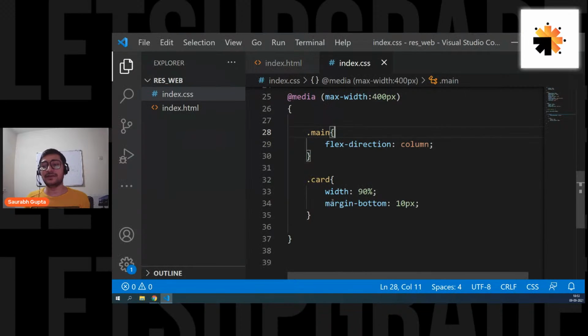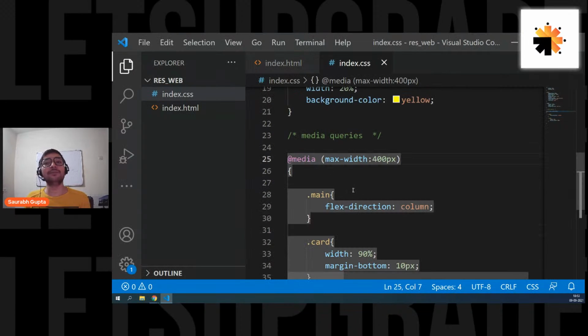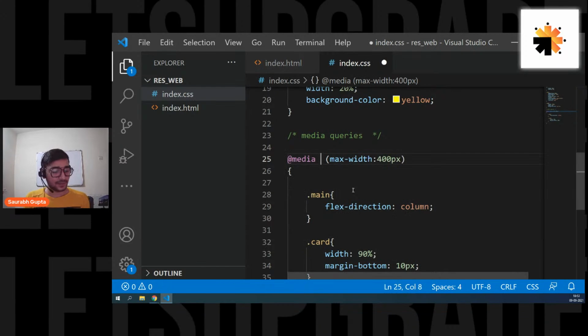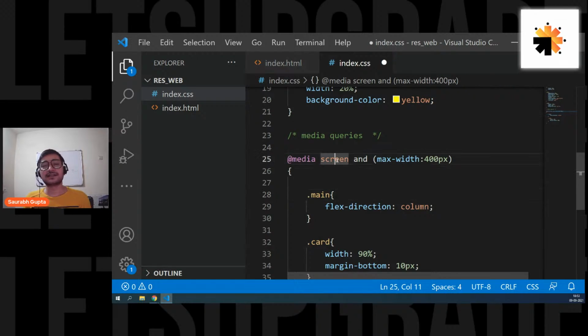Okay, Aditya Dev, first of all, actually screen is not needed. When you don't know the minimum width, at that time, you use screen. Consider this as my minimum width and consider this as my maximum width. So actually, there is no need of using screen. Even if you don't use it, it works. I personally don't use it, but a lot of people use it.